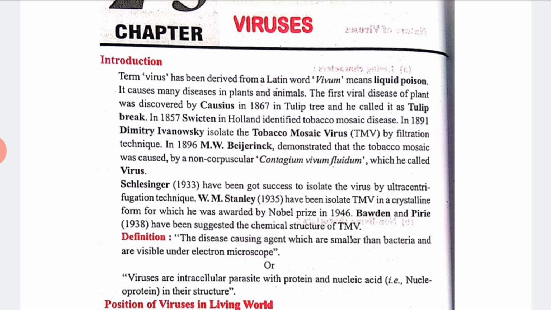Schlesinger in 1933 succeeded in isolating the virus by the ultracentrifugation technique, and W.M. Stanley in the year 1935 isolated TMV in crystalline form, for which he was awarded the Nobel Prize in 1946. Bawden and Pirie in 1938 suggested the chemical structure of TMV.